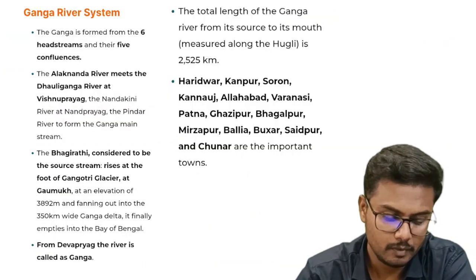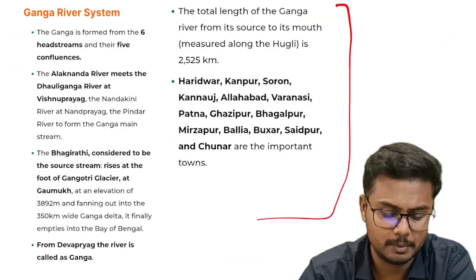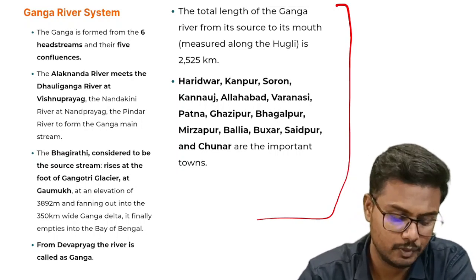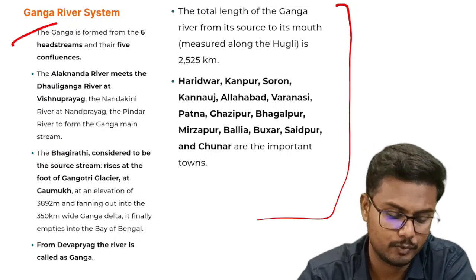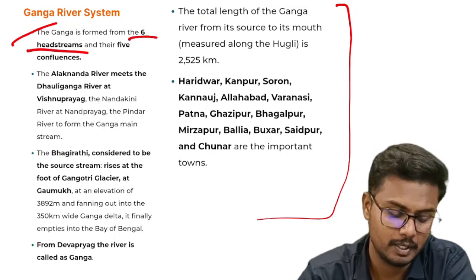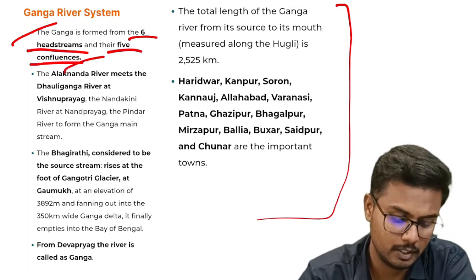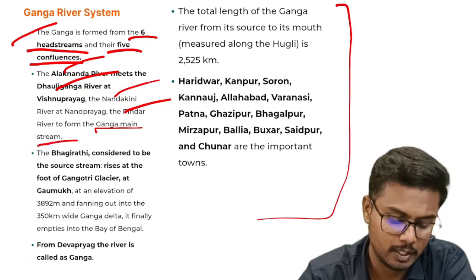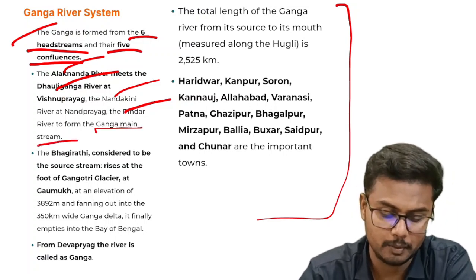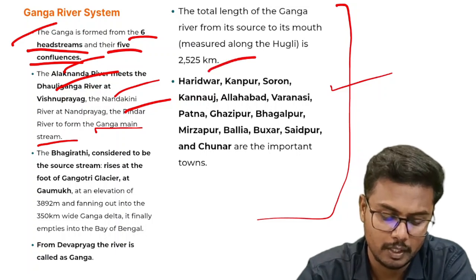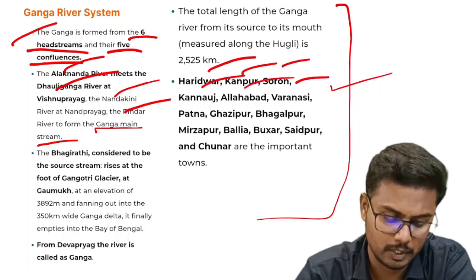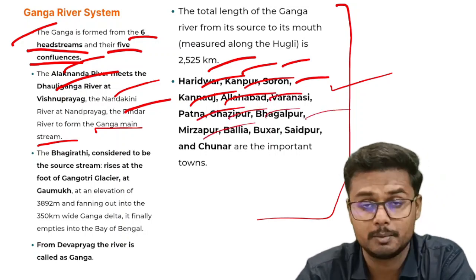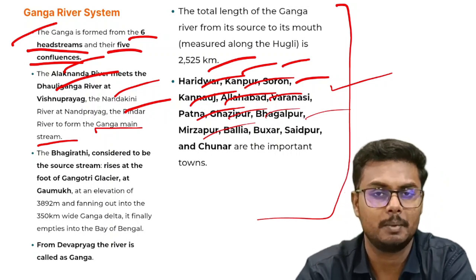All right. So here are a few basic points that you should know as an aspirant related to River Ganga. First of all, how is it formed? It is formed from 6 head streams and their 5 confluences. Alaknanda, Dhauli Ganga, Nandakini, Pinda River, all of them join to form the Ganga mainstream. Important places through which the river Ganga passes include Haridwar, Kanpur, Saron, Kanauj, Allahabad, Varanasi, Patna, Ghazipur, Bhagalpur, Mirzapur, Balia, Buxar, Saidpur and Chunar. These are some of the important areas through which the river Ganga passes.